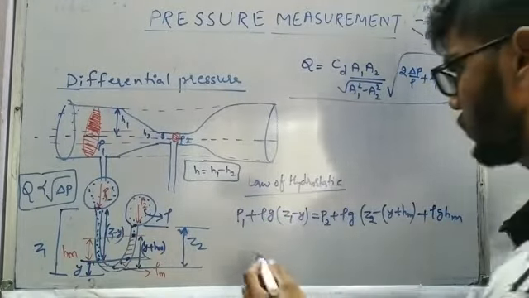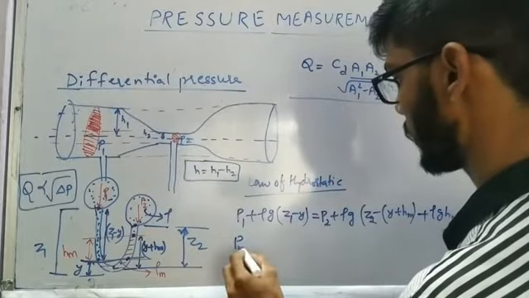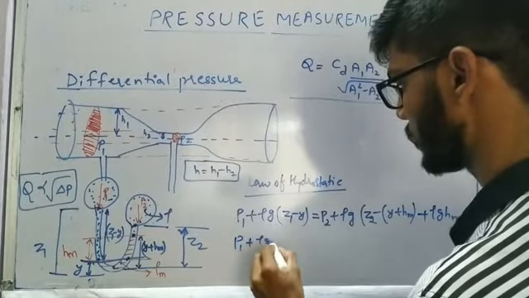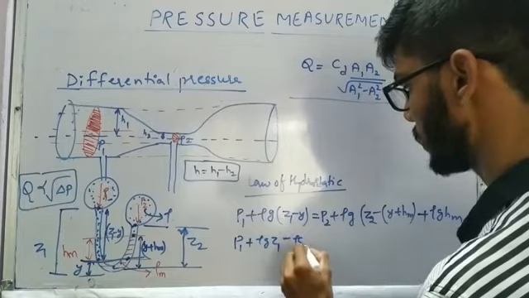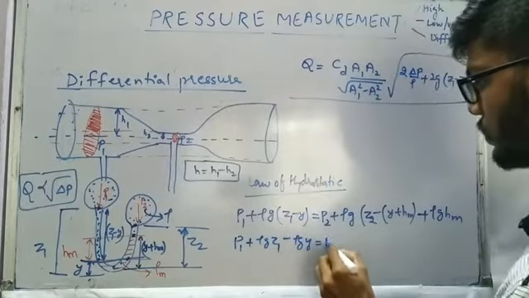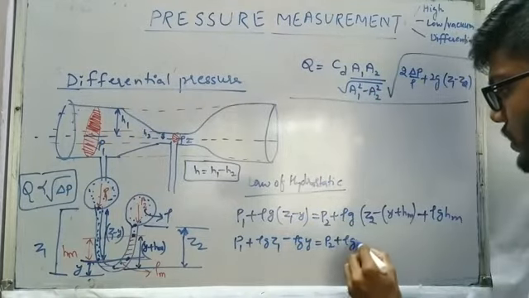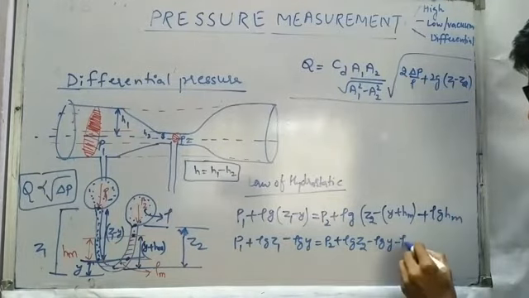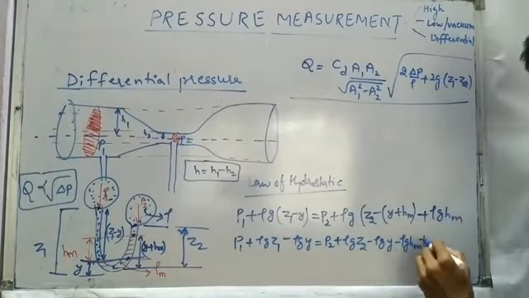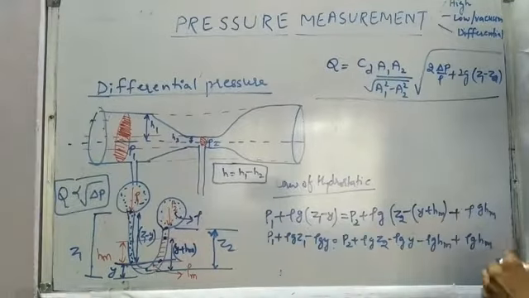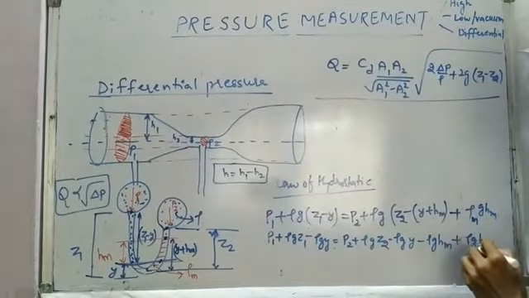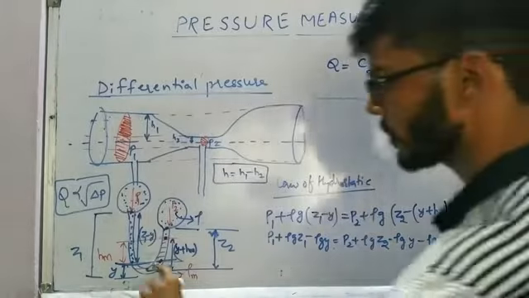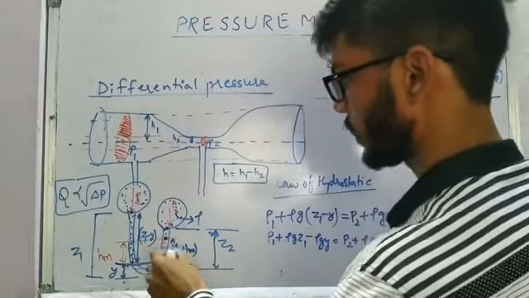And now we just need to simplify this. We'll take P1 plus rho g Z1 minus rho g Y is equal to P2 plus rho g Z2 minus rho g Y minus rho g HM plus rho g HM. This should be rho m, right? Because we have the mercury in this particular leg of the manometer.